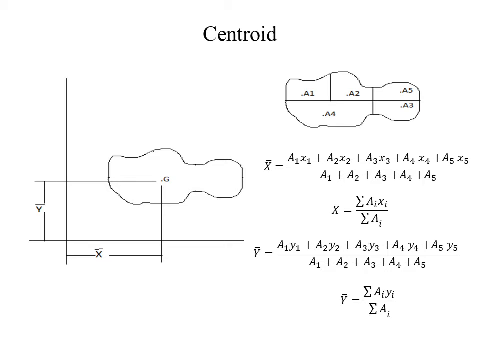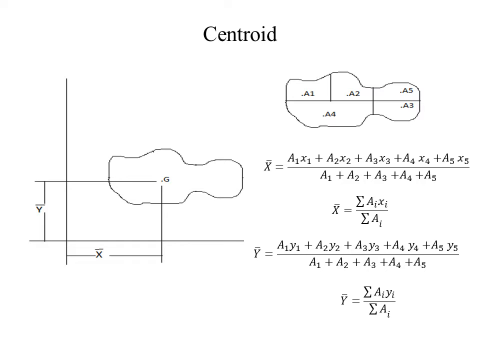So what is this term ai xi? The term ai xi is the moment of the area about y-axis. We have already studied the moment of a force. So what is the moment of a force? Moment of a force is the product of the magnitude of the force and the perpendicular distance of that force with the required axis.